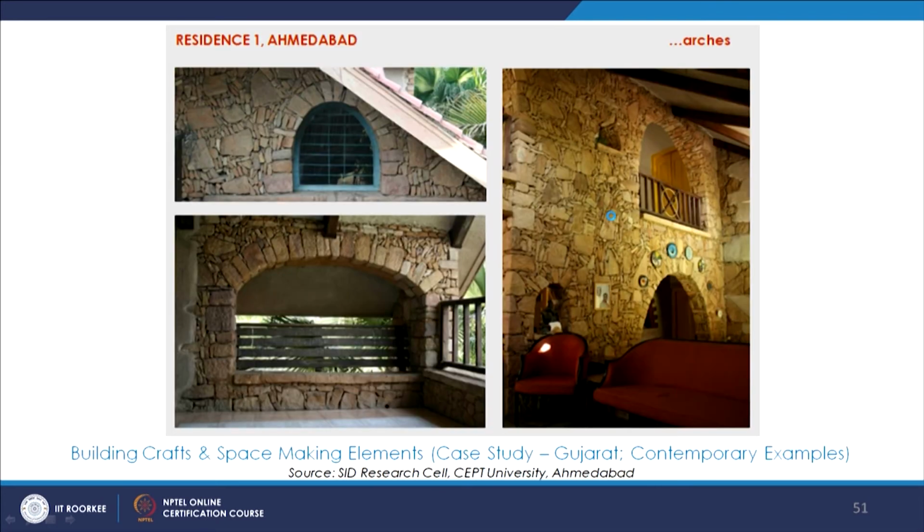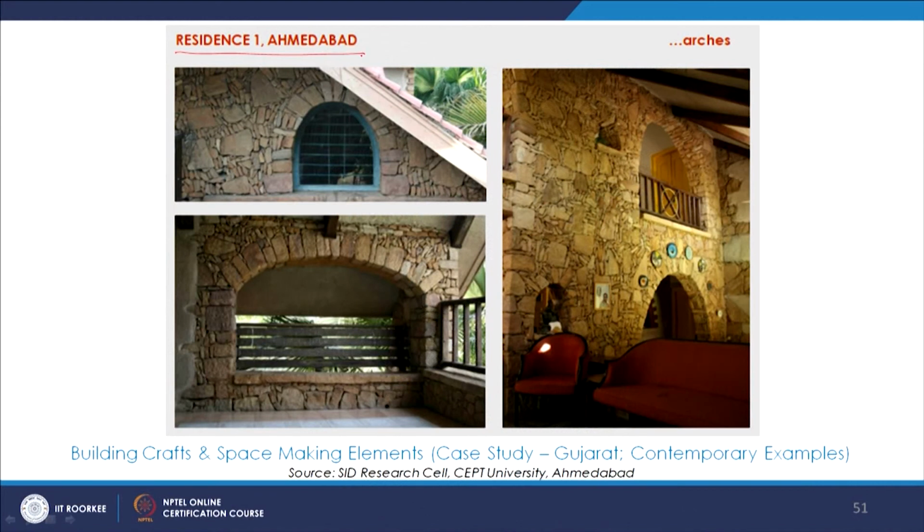And there are some contemporary examples also, because we were seeing only the historical ones, the traditional buildings. So there are a few residences that have been documented as part of this research, and now this is a contemporary residence and we see arches over here. So the context is different, the expression is different, but still the stone craft, the element and the making, they have a lot of wisdom and skills involved in it.